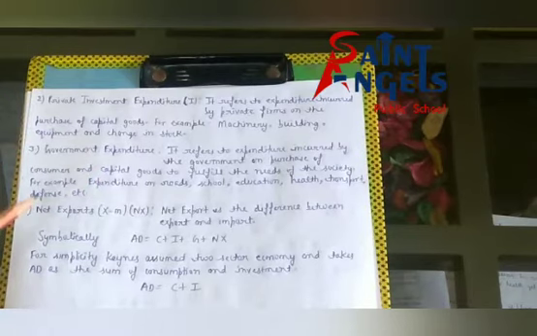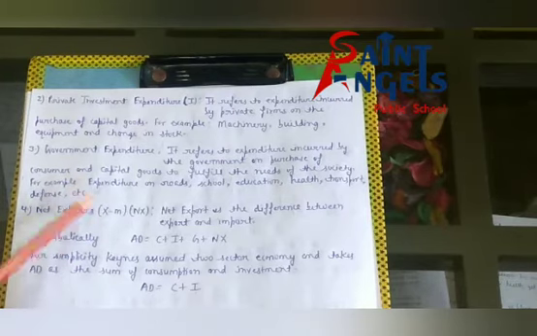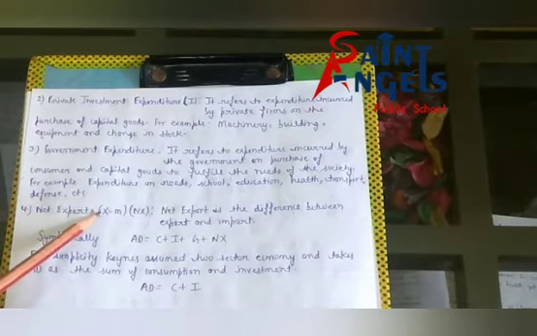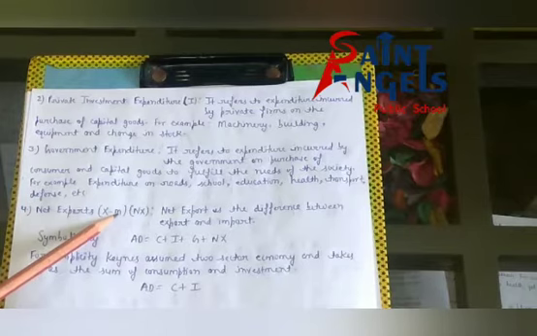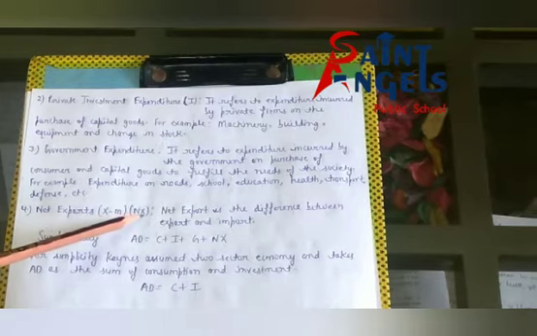See, after this, net exports. What is the formula of net exports? Export minus import. Export is denoted by X and import is denoted by M. X relates to export and M relates to import, and net export is NX.